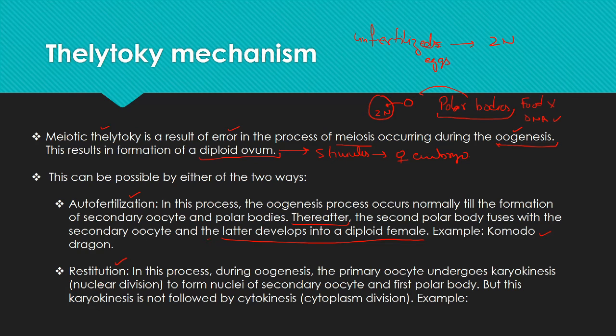In this process, during oogenesis, primary oocyte undergoes karyokinesis to produce the secondary oocyte and the polar body, but this karyokinesis is not followed by cytokinesis, and the ovum or the primary oocyte remains diploid. In restitution, the karyokinesis happens, but cytokinesis is not followed.